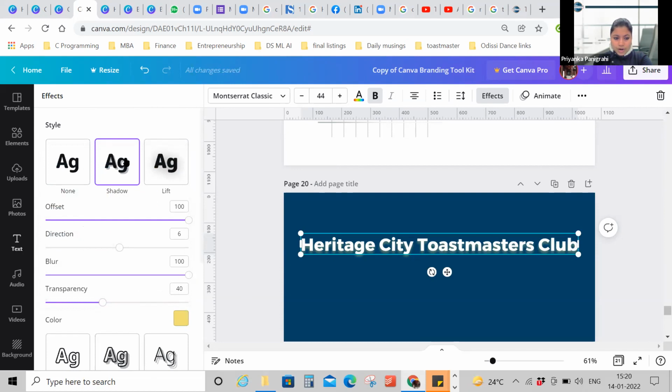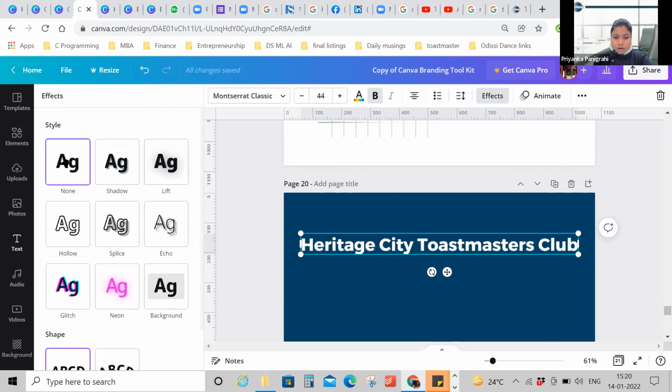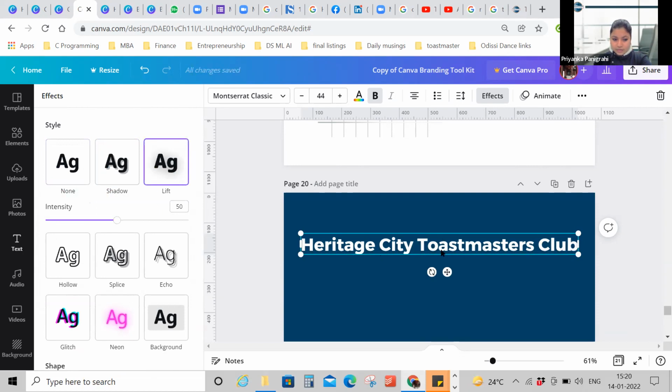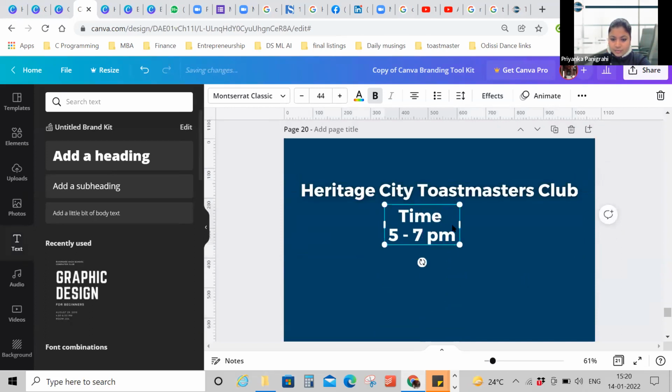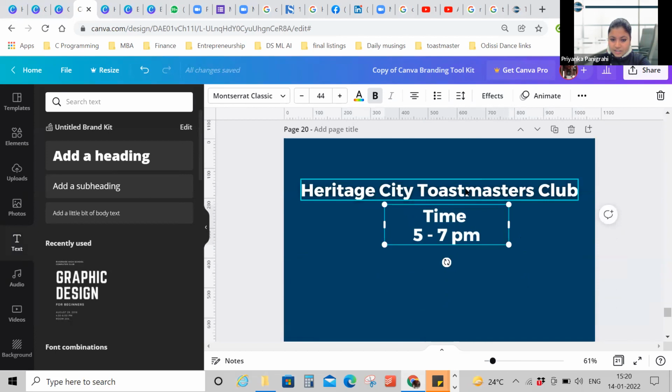Now, if I don't want, I was just experimenting, I don't want this style, so you can go to none. Now, the easiest of all effects is lift. What it does is it feels like it has been embedded into the canvas. You can increase the intensity and it looks like it has been embedded in the canvas. So it highlights. For example, if I bring this here, you'll see the difference. It is all white text, just the effect has been changed. So it is a subtle design technique to highlight certain text and not highlight the other. Yes. Right. Got it.